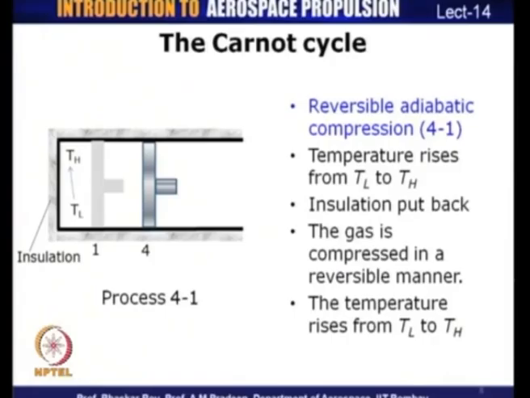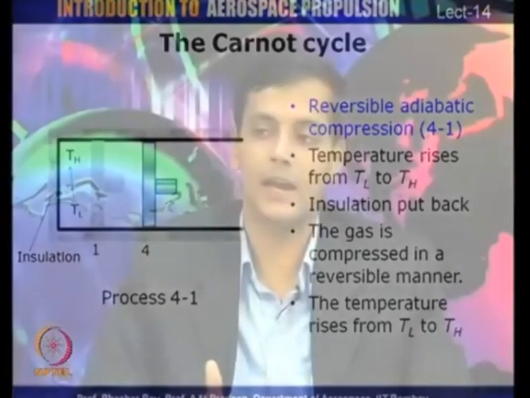Remember, we had started the Carnot cycle at a temperature of T_H. So, we now have a cycle in which all the processes are reversible, and which consists of two expansion processes and two compression processes, and the system comes back to its original state at the end of the process. This is a reversible cycle which is now known as the Carnot cycle. This cycle was proposed by Carnot way back in 1824, because Carnot felt that there is a need for defining a cycle which can form the basis for comparing real cycles with an ideal cycle.